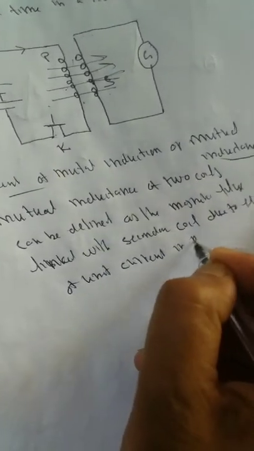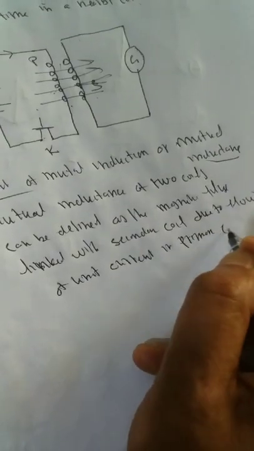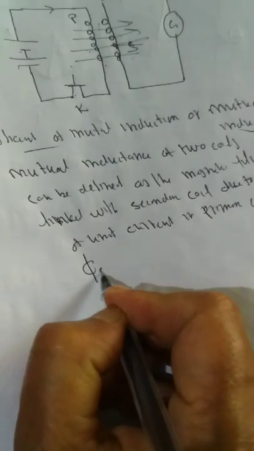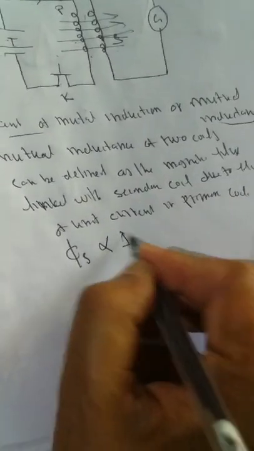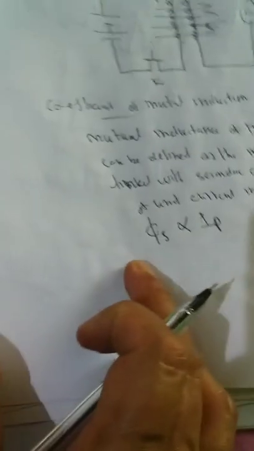That means the magnetic flux linked with the secondary coil is directly proportional to the current flowing through the primary coil. If this current changes, the magnetic flux linked changes.